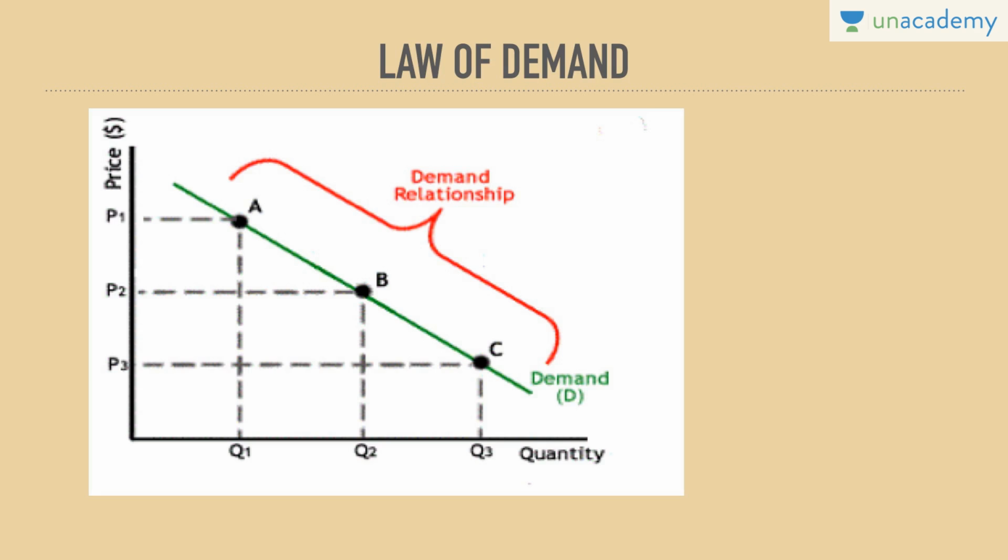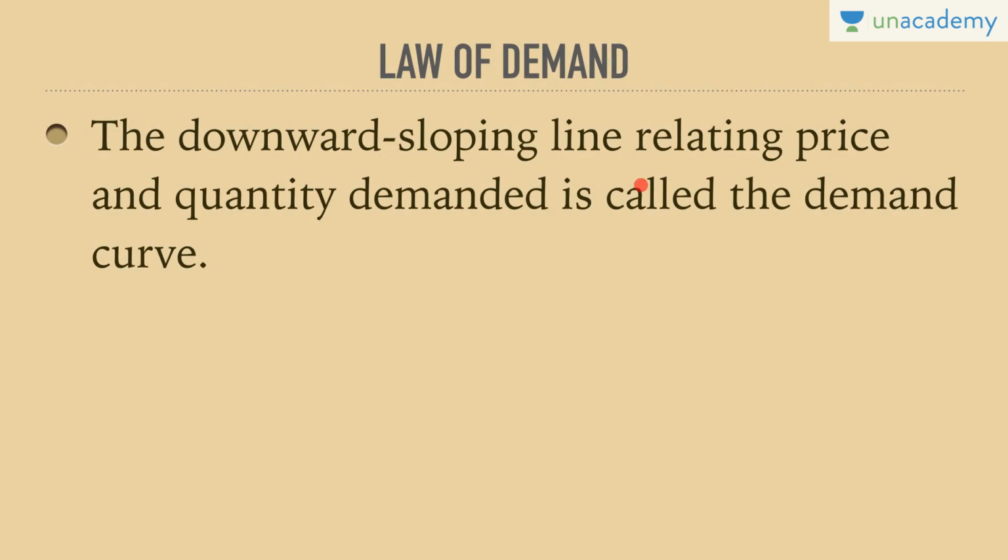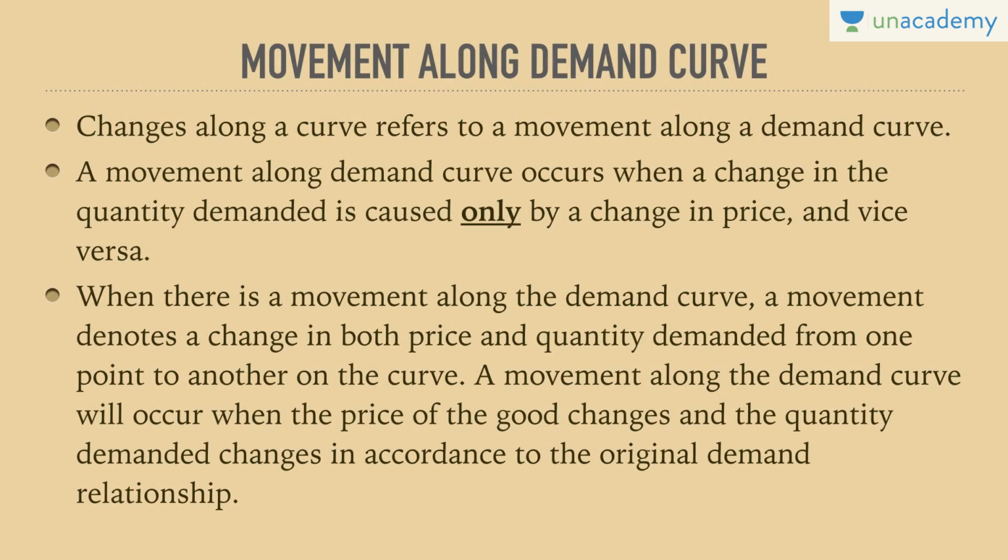So when we have to prove the law of demand, all other factors remaining constant, we would prove it by this concept where we understand price and quantity are inversely related. Mind you, always they are inversely related. Hence, the downward sloping line relating price and quantity demanded is called the demand curve. Now, a related concept is movement along the demand curve.